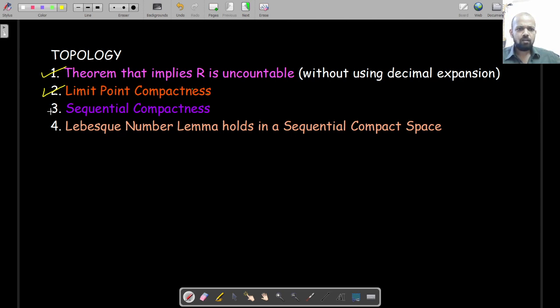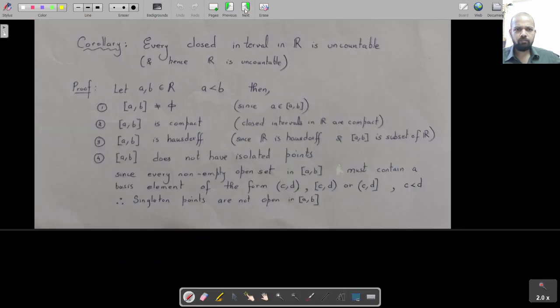So to look at sequential compactness, let's look at the definition first of a sequence, and then we'll define sequential compactness. Of course, you know this, but just to keep this lecture self-contained, I will quickly define a sequence.